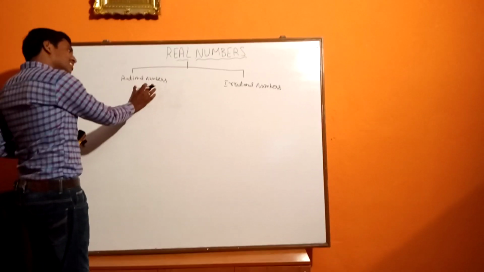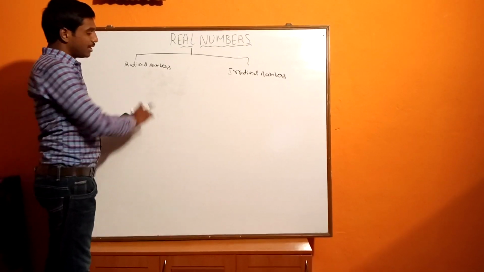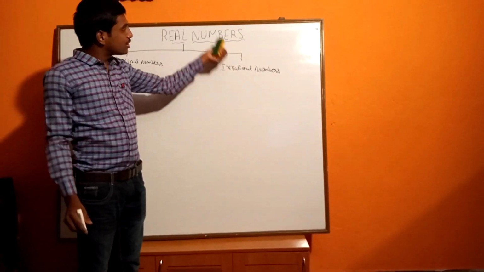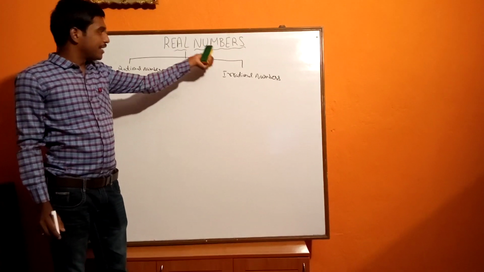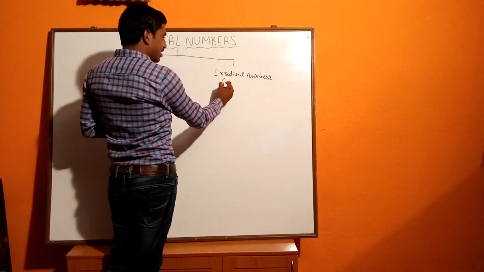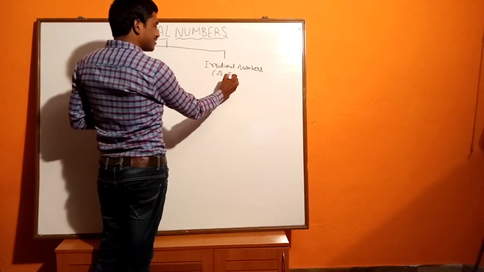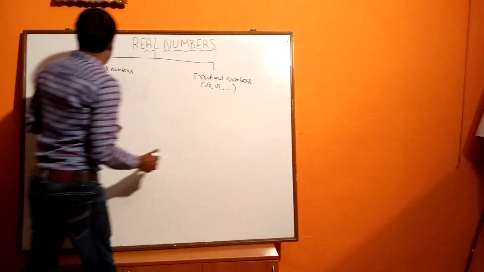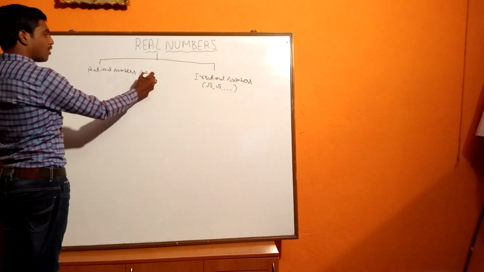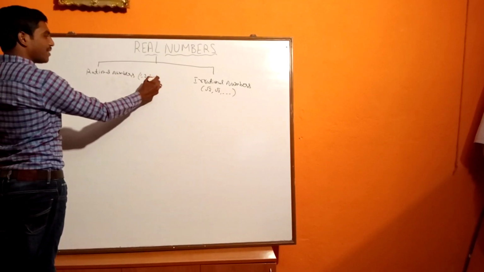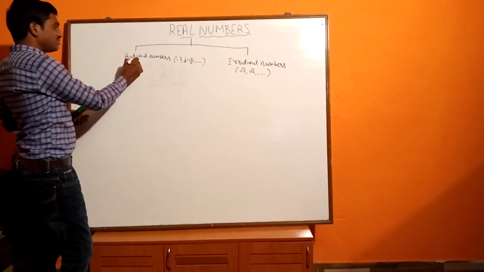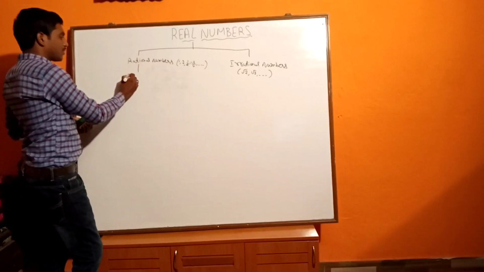Now all rational numbers can be represented on the real number line, hence they are real numbers. All irrational numbers can also be represented on the real number line, so hence they are real numbers. And here the examples: square root of 2, square root of 3. And rational numbers you can write: 1, 2, 1 by 2, -3 by 4, etc. So again you can take integers.